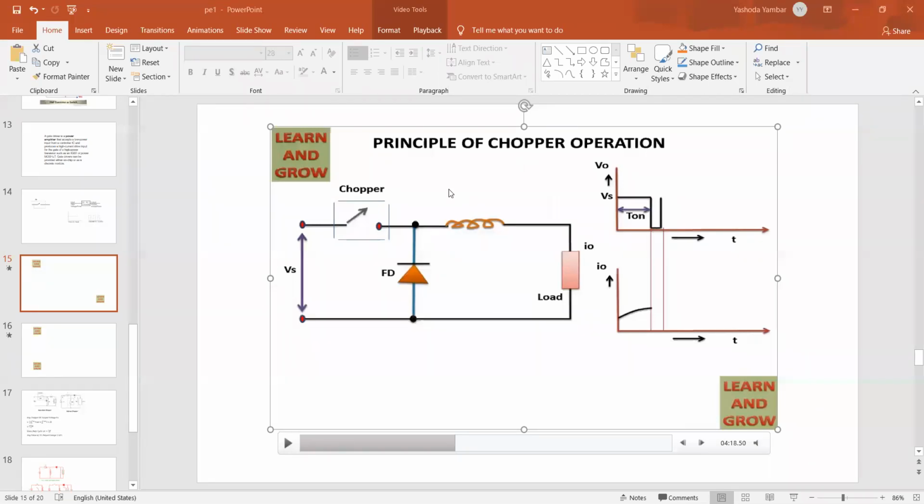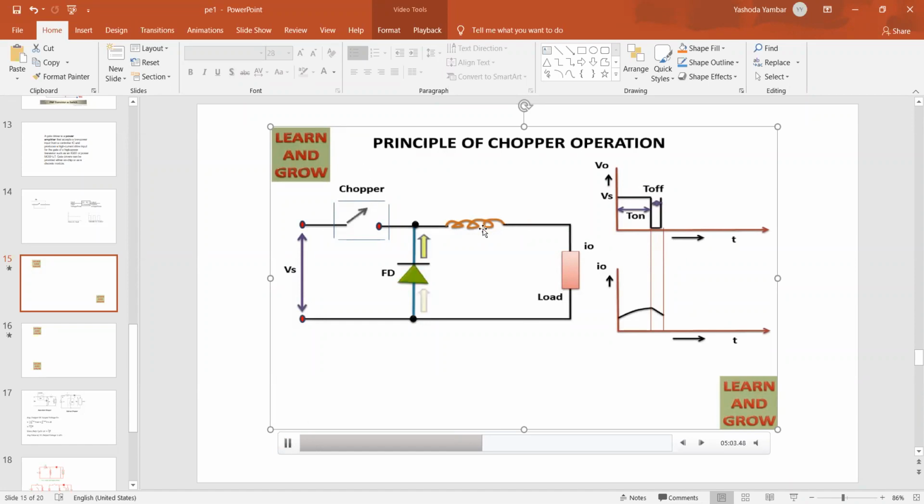But now what's going to happen when the chopper is off? Is the inductor energizing or de-energizing? Inductor is de-energizing. You can see the animation, the graph. Inductor starts to de-energize. Yes, as I mentioned, now the inductor is de-energizing. You can see the de-energizing part. So what's going to happen? The inductor releases energy, the same animation you are going to see.